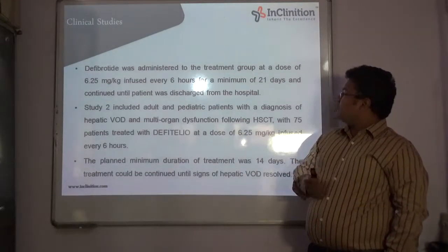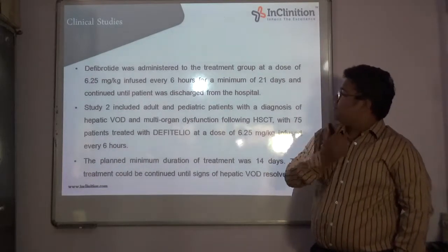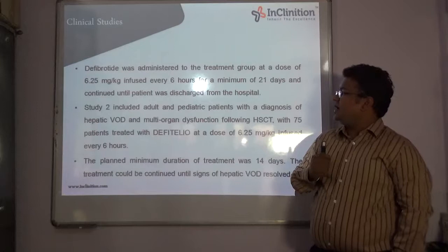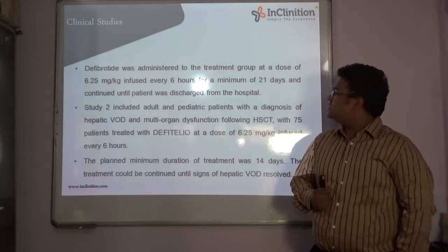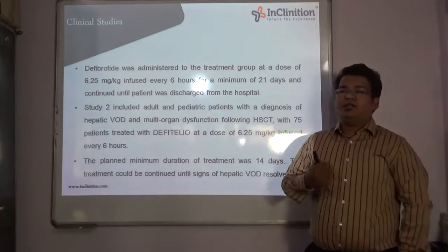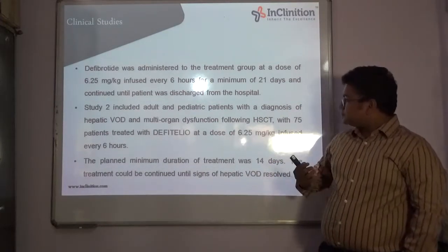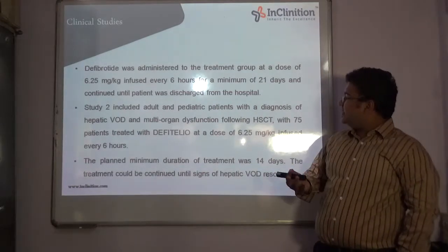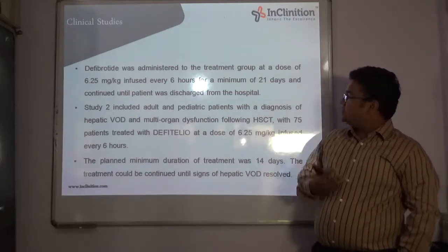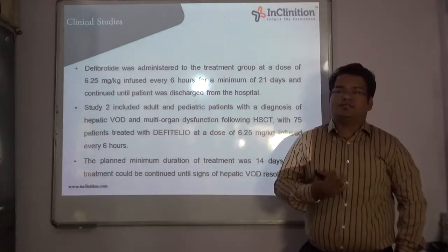Now defibrotide was administered to the treatment group at a dose of 6.25 milligram per kg, and it was infused every 6 hours for a minimum of 21 days and continued until the patient recovered from the VOD symptoms. The study also included adult and pediatric patients with a diagnosis of hepatic VOD and multi-organ dysfunction due to HSCT.